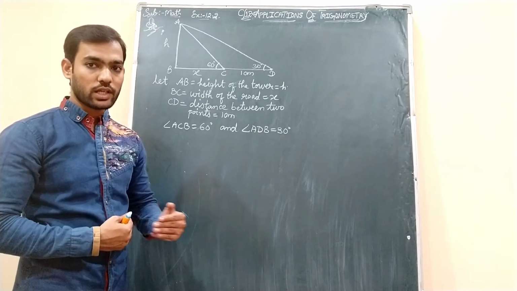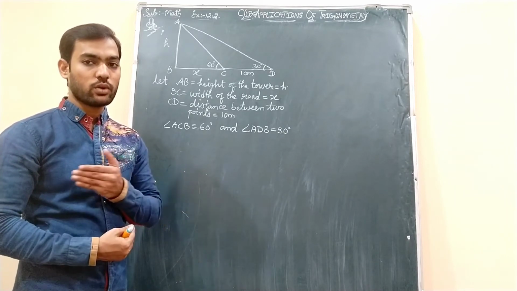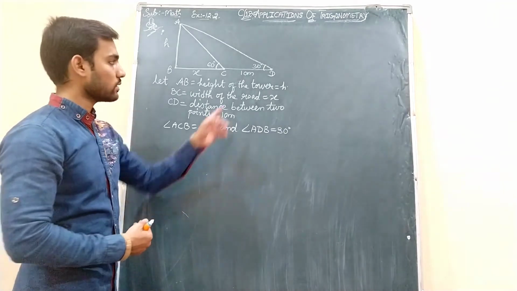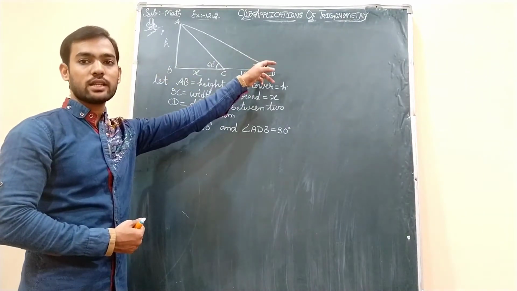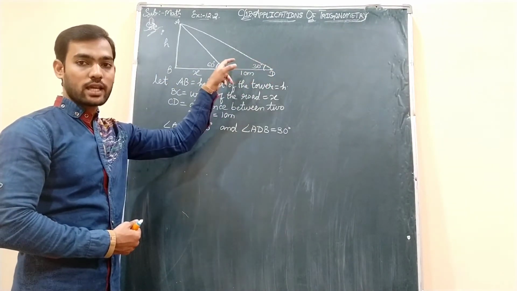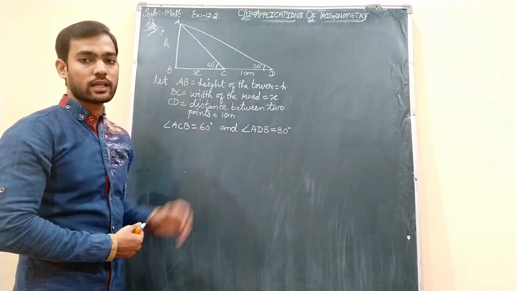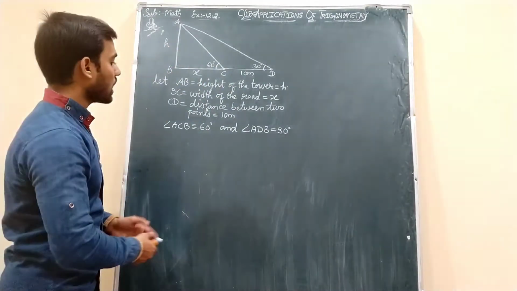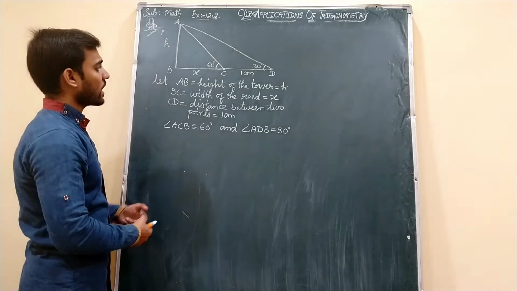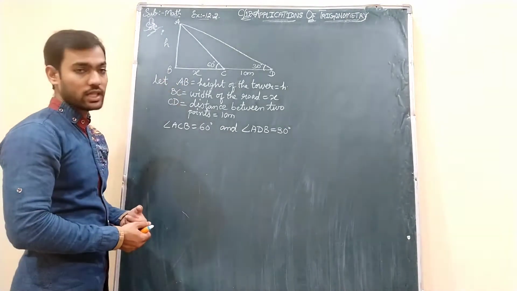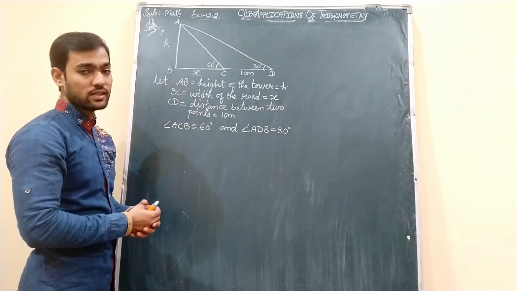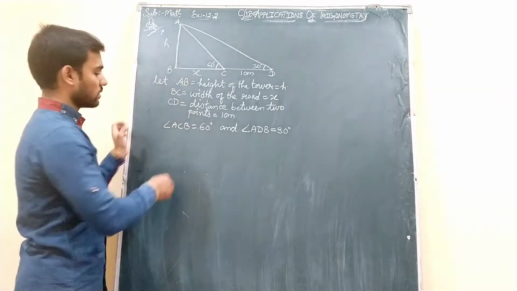Okay? So when you go nearer, the angle increases. When you go far, the angle decreases. So this point is far from the tower, that is the reason this angle is less, and this point is nearer to the tower, that is the reason this angle is more. Okay? Now we need to find out X as well as H. So any one triangle you can consider first. I take this first triangle.